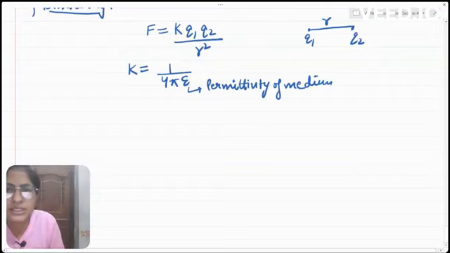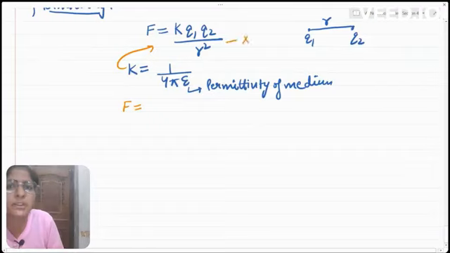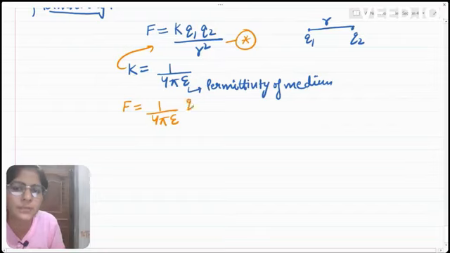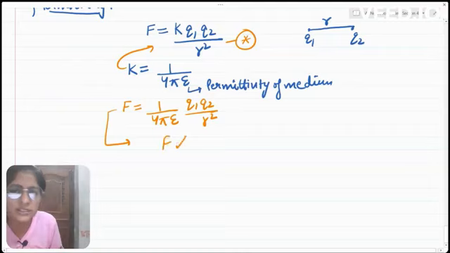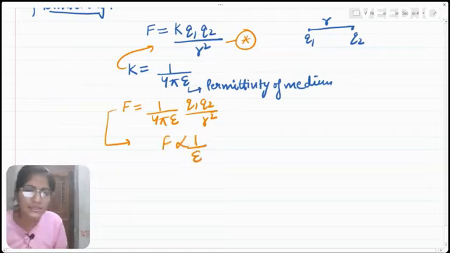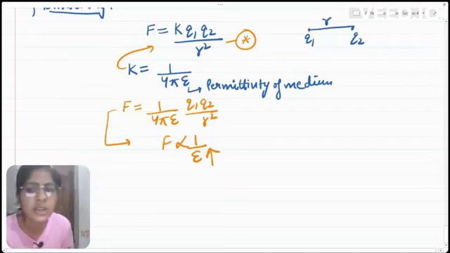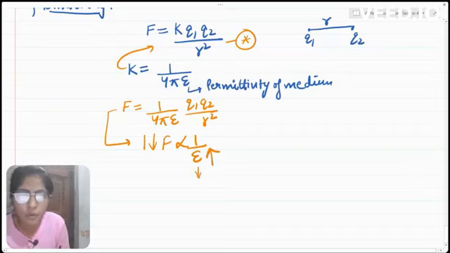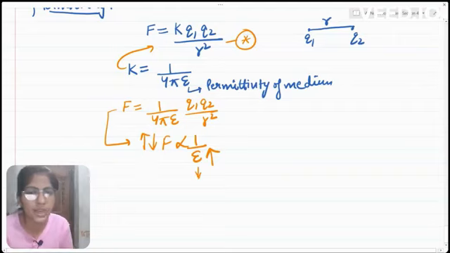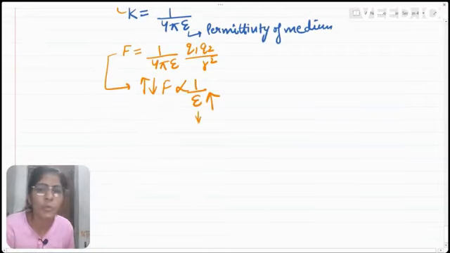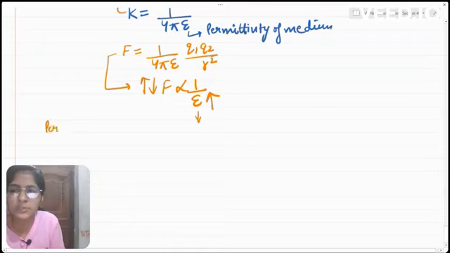Now if we put this value of K in this expression, we can write force is equal to 1 by 4 pi epsilon Q1 Q2 by R square. From here we can see that force is inversely proportional to epsilon. As the permittivity of the medium increases, the force between the charges decreases. And if we decrease the permittivity of the medium, then the force between the charges increases. They are inversely proportional. Now, what does permittivity physically mean?